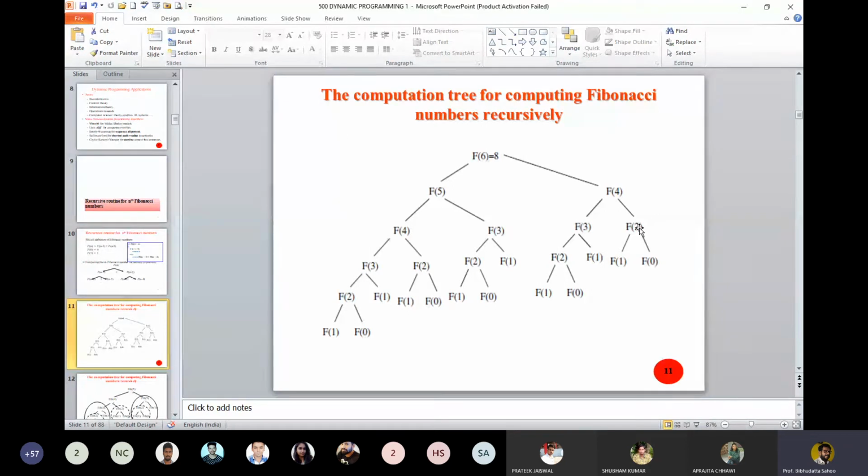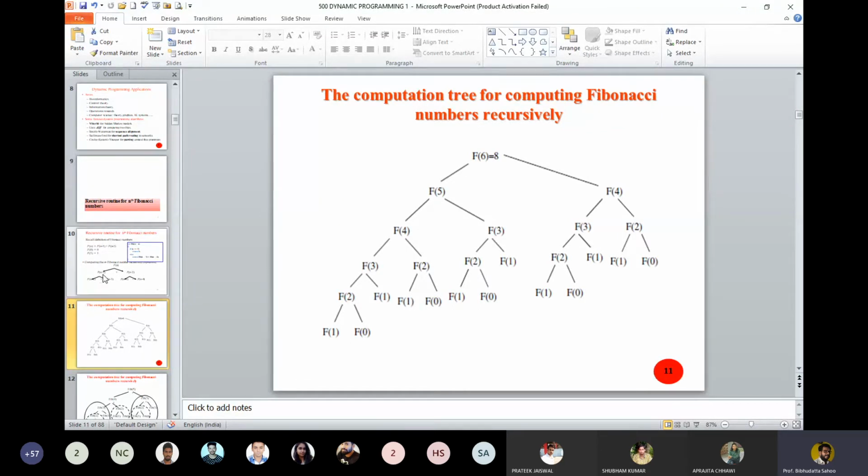If you look into that, when we try to compute the nth Fibonacci number, I am creating a function like that. You will be finding some repetitions are there. You see F3 is being called once, twice and thrice. This is the identical subproblem, but 3 times it is appearing.